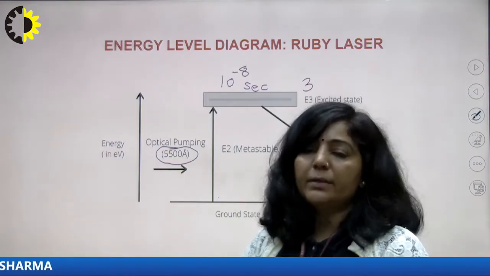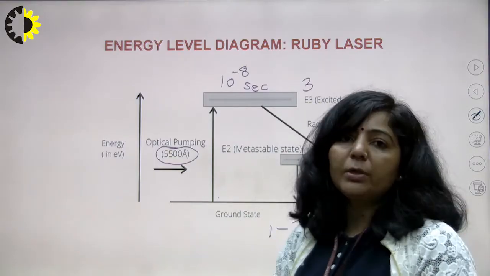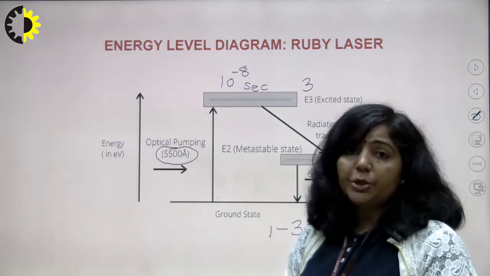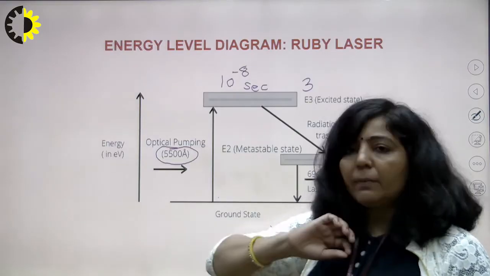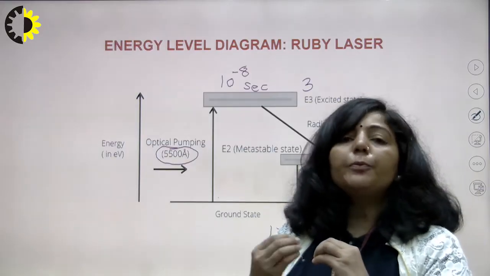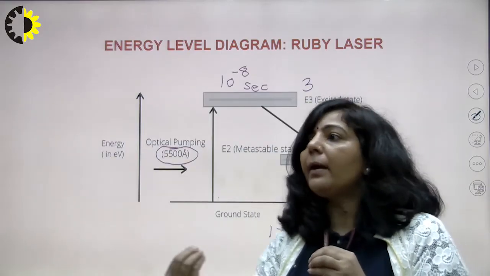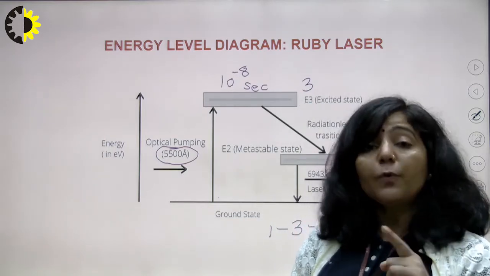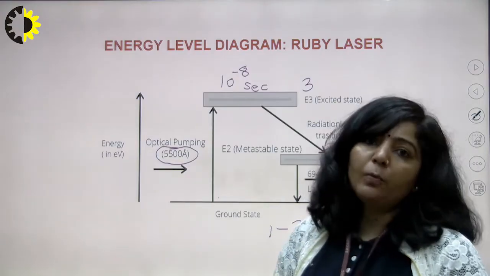When they strike the crystal lattice, they will transfer some part of their energy to it. It means that when they interact with the crystal lattice, they produce heat there. There will be a decrease in the energy, and that energy will appear in the form of heat. So that is one more reason that you get unwanted heat in this ruby laser.